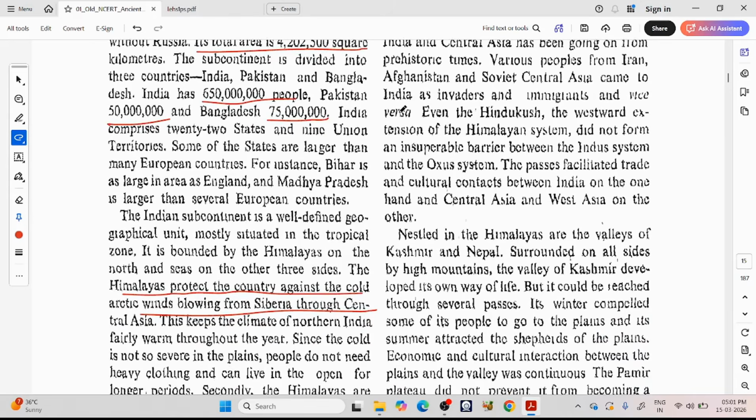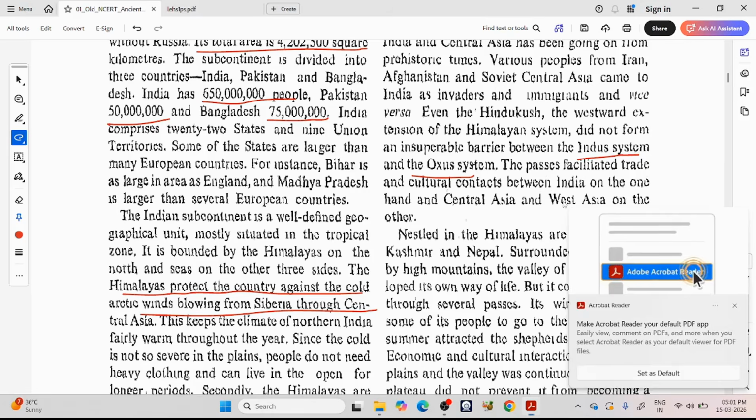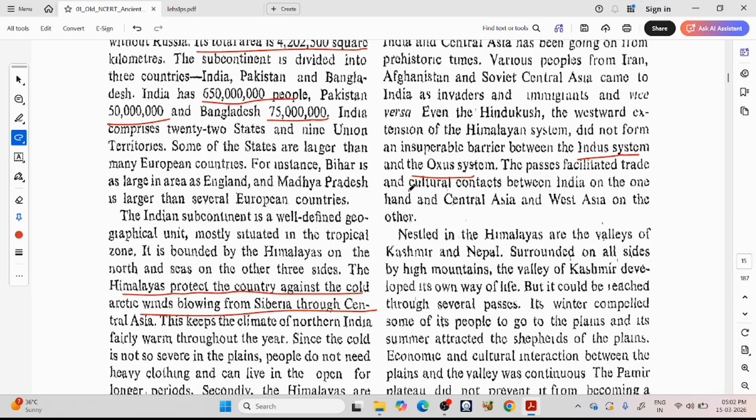Even the Hindu Kush, the westward extension of the Himalayan system, did not form an insuperable barrier between the Indus system and the Oxus system. This means these Hindu Kush mountains, the westward extension of the Himalayan system, also did not stop these rivers. These rivers are flowing in between these mountain systems. The passes facilitated trade and cultural contacts between India on the one hand and Central Asia and West Asia on the other.